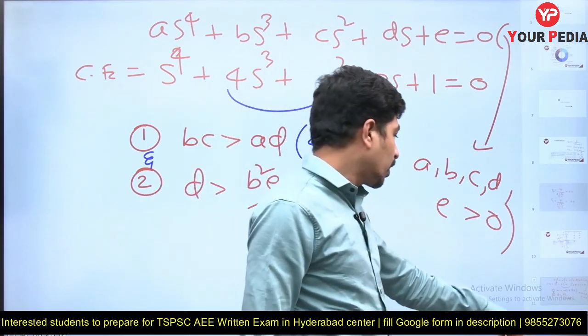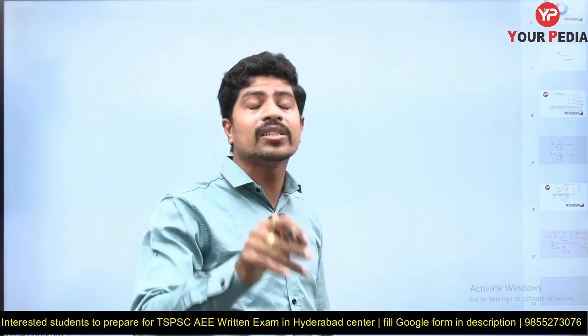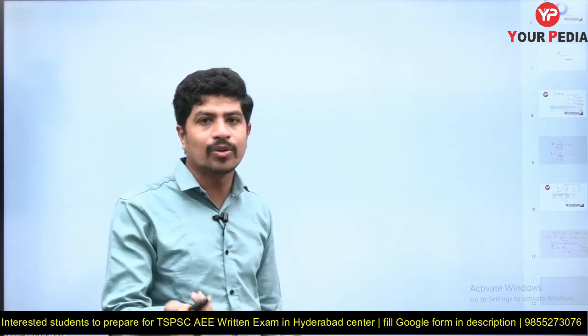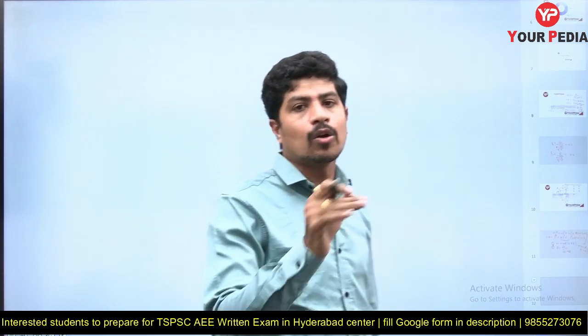Now the point is, if a fourth order system is unstable after satisfying all necessary conditions, then the number of RHP roots is equal to 2. Okay, this one I'll prove in class. After proving only, we are going to remember the conclusions.